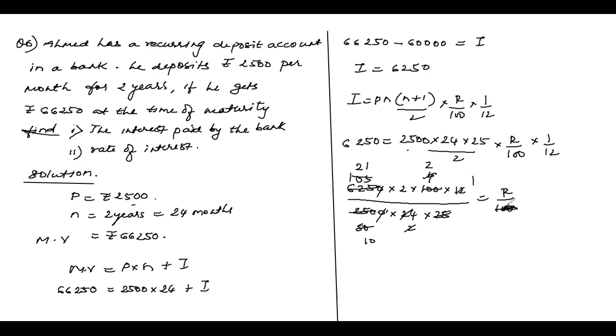This 100 is gone, children, on the other side. So 21 into 2, 84 upon 10 is equal to R. So R is equal to 8.4%. Got it? So I got the value of I, children. I is how much, children? 6,250.